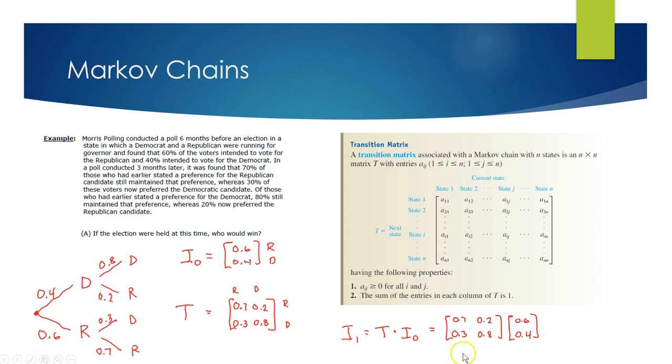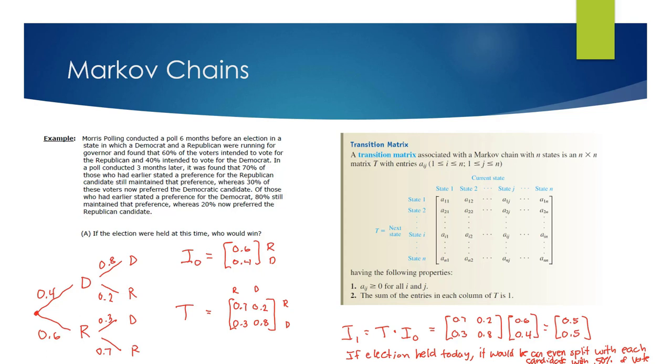So I'm going to multiply this transition matrix times this state matrix, and what I get is a 2 by 1 matrix, which is 0.5, 0.5. On top, it's still the Republican percentage, and the second is the Democrat. So based on this result, if the election were held today, it would be an even split, with each candidate getting about 50% of the vote.